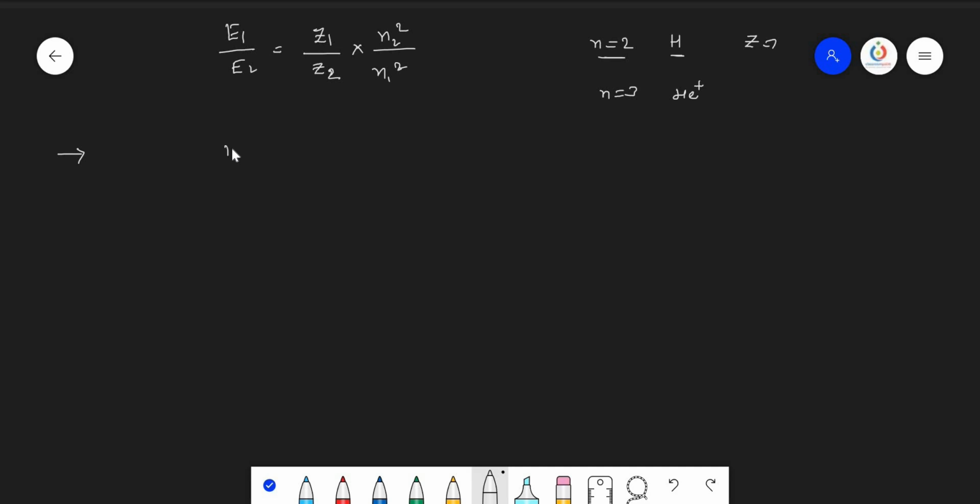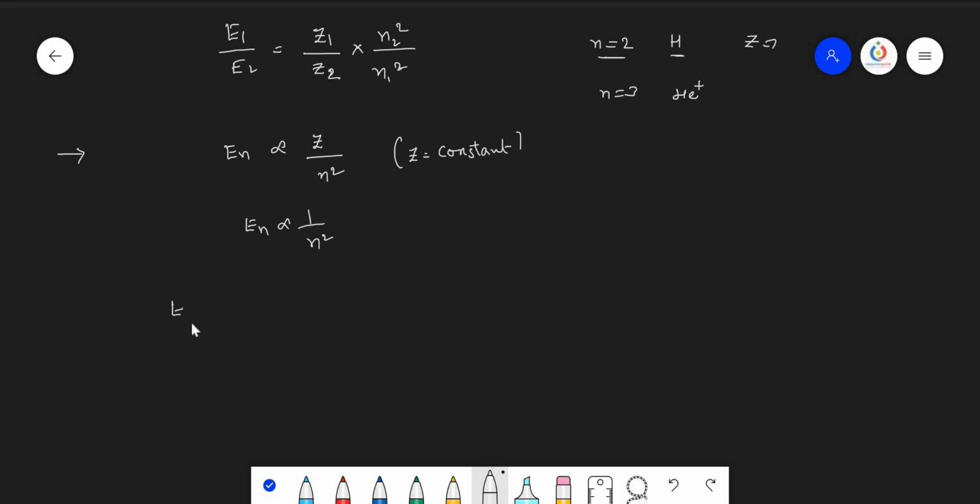Similarly, as I discussed just now, energy of the nth orbit is directly proportional to simply Z by n square. Now, for a particular atom, Z is constant. For example, if you are discussing only hydrogen, Z is always 1, or else He plus, it is equal to 2. So for a particular atom, Z equals constant, then En is inversely proportional to n square.